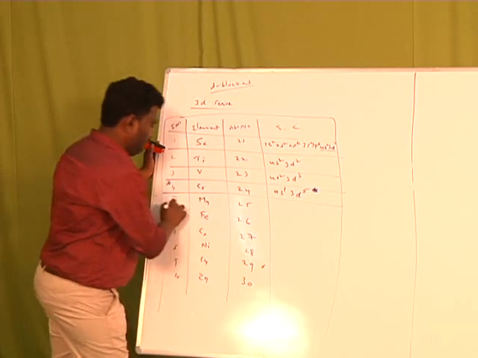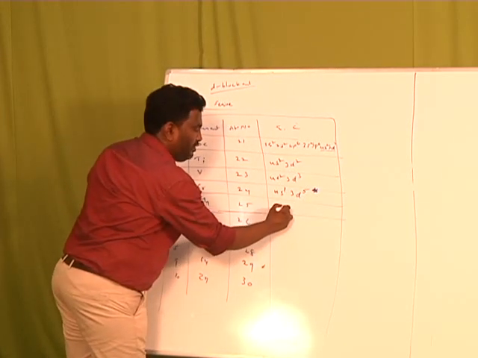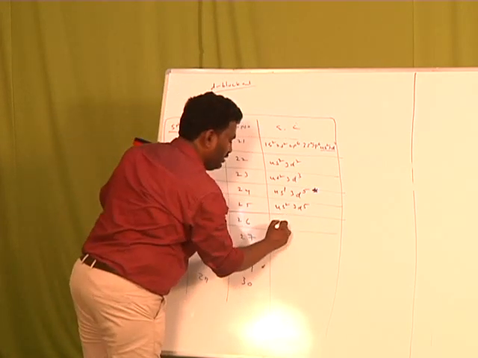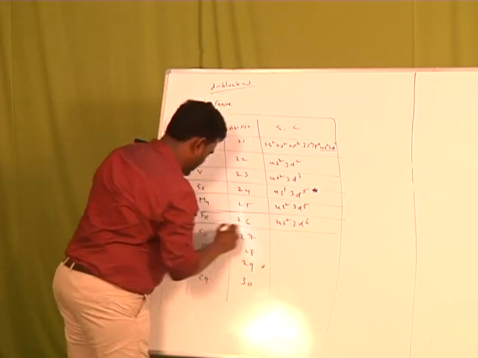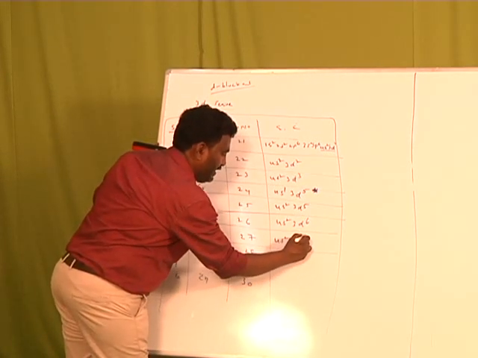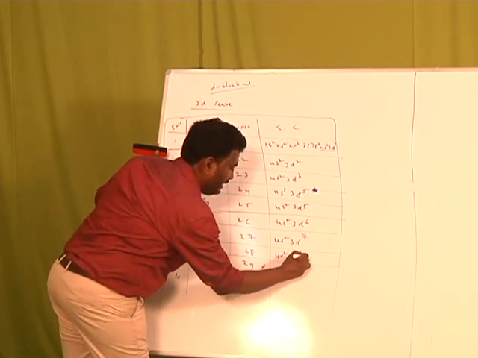Then manganese, that is 25, 4s2, 3d5 as usual. Then iron, Fe, 4s2, 3d6. For cobalt, 4s2, 3d7. For nickel, 4s2, 3d8.